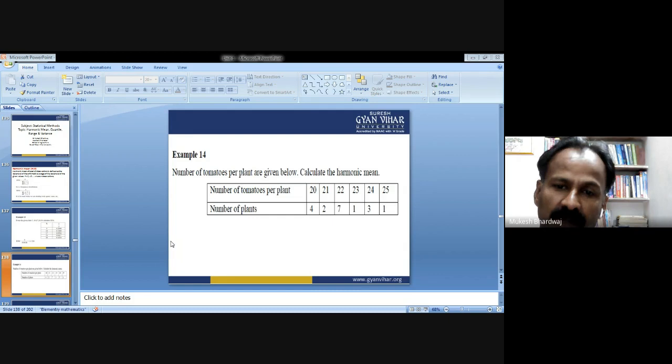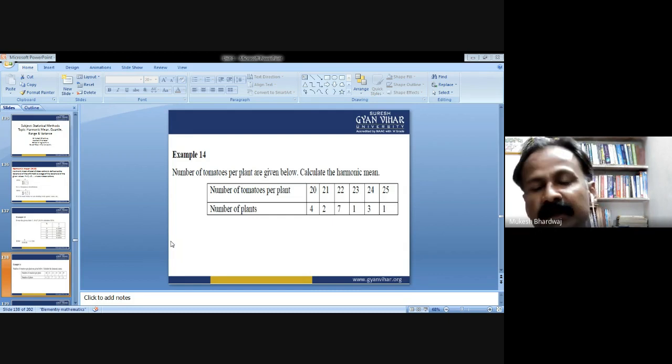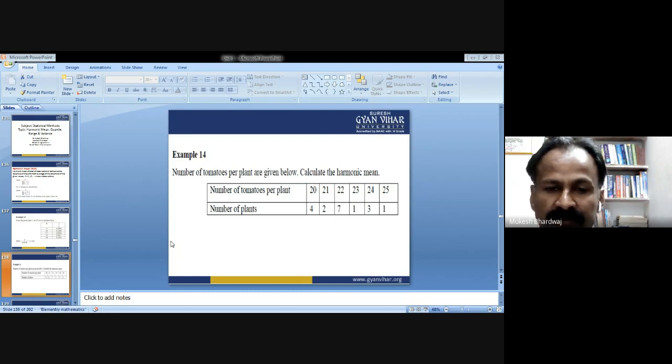Okay. Now as per the formula, harmonic mean is equals to 1 upon arithmetic mean of the reciprocated data. So just see the solution.